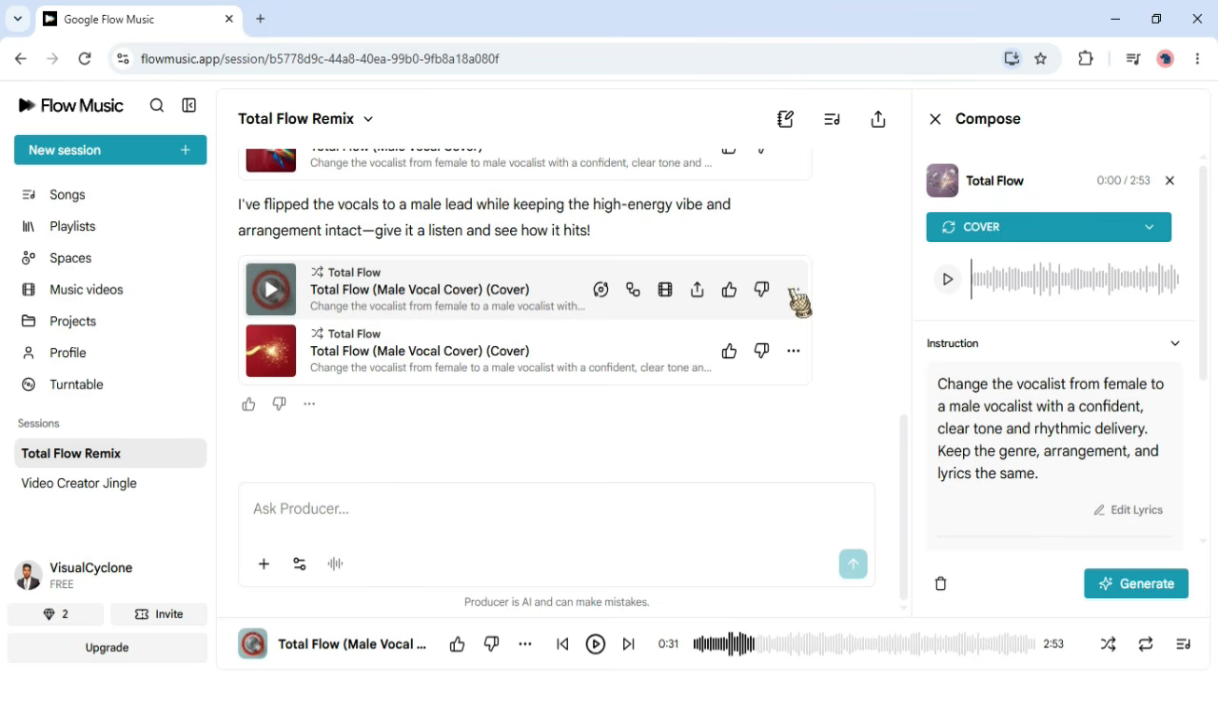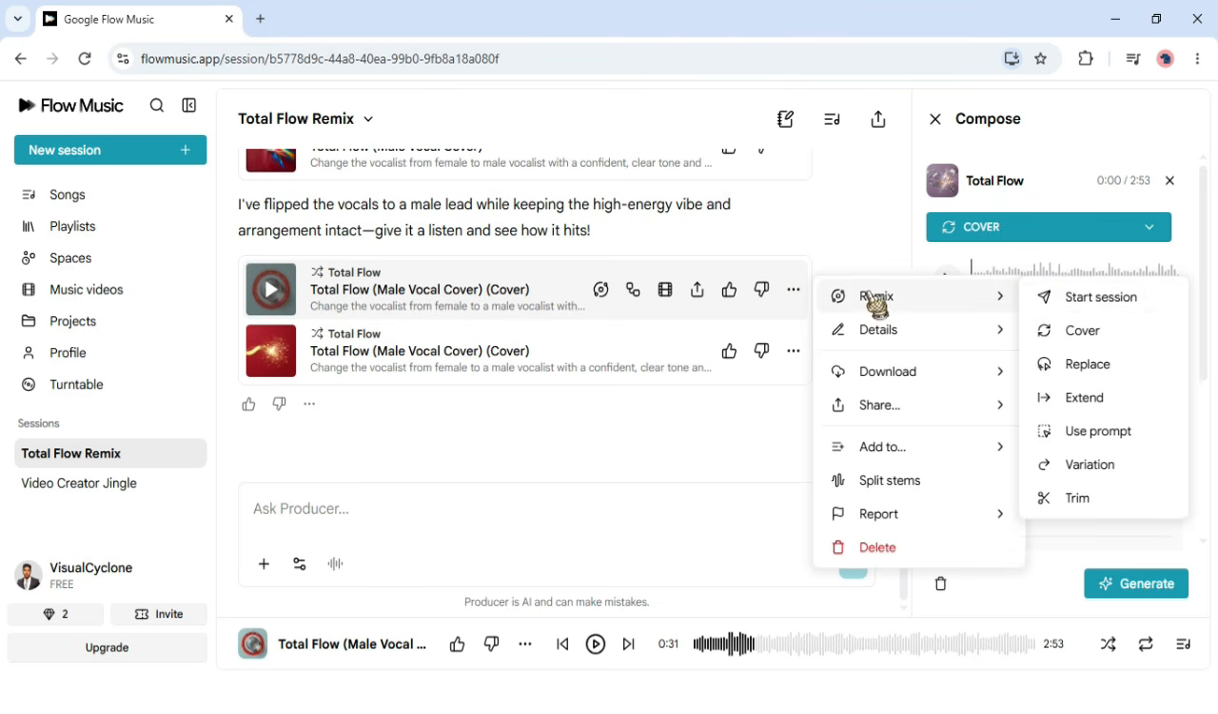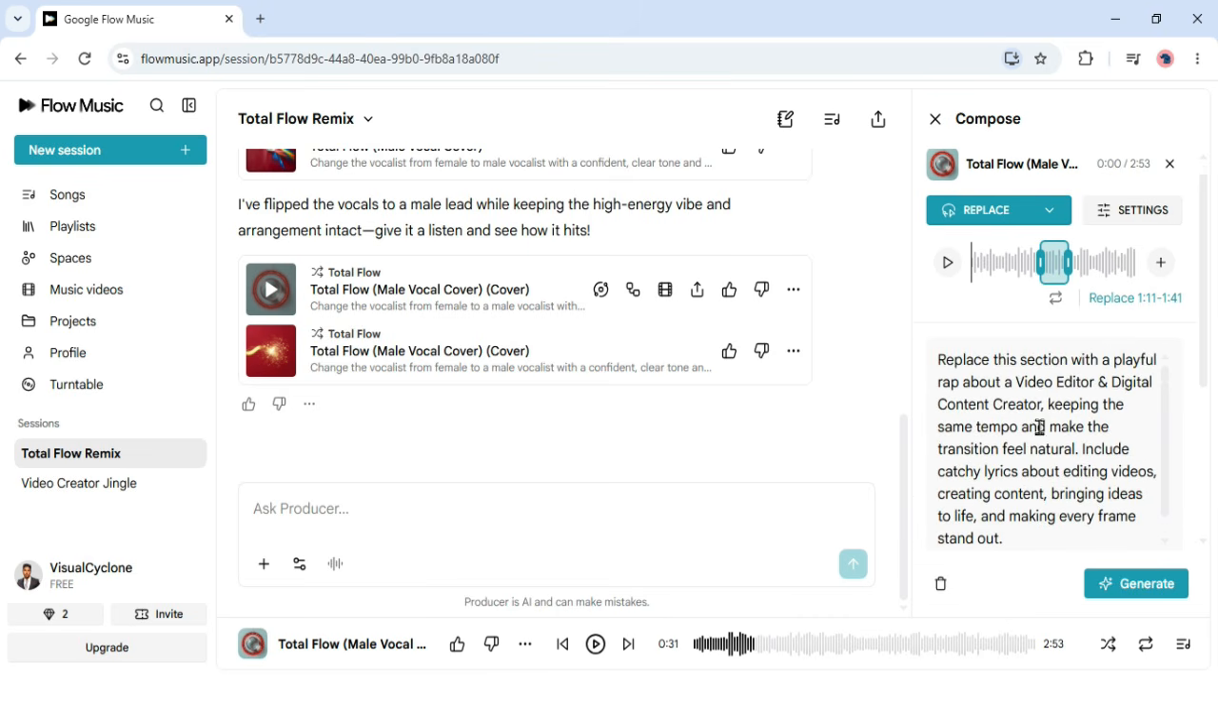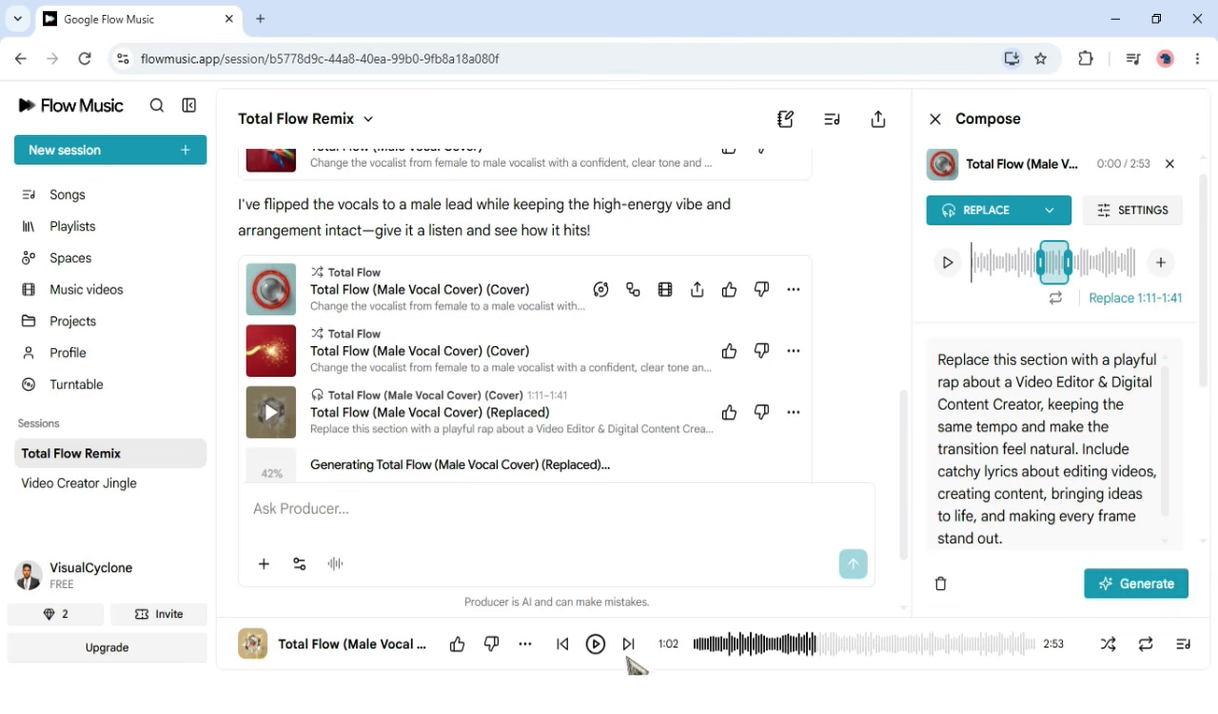Rhythm. Now, if you click on 3 dots again and click the remix button and click replace, you can replace specific section as well. You can describe the changes for the selected region, then click generate and it will generate a new file.